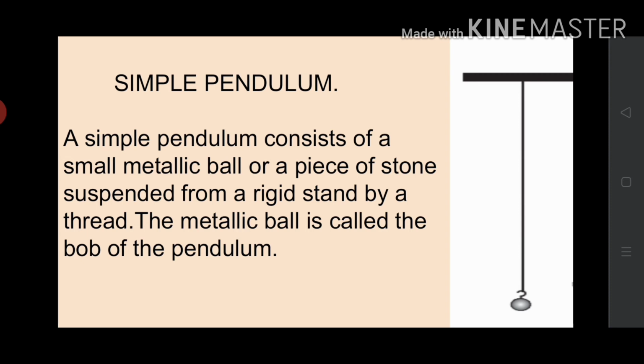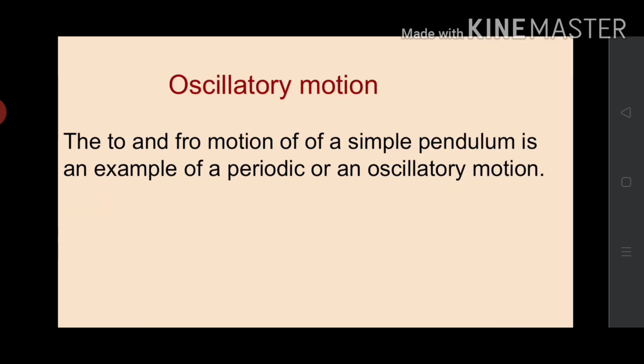When the bob of the pendulum is released after taking it slightly to one side, it begins to move to and fro. This to and fro motion of a simple pendulum is called periodic motion or oscillatory motion. The to and fro motion of a simple pendulum is an example of periodic or oscillatory motion.